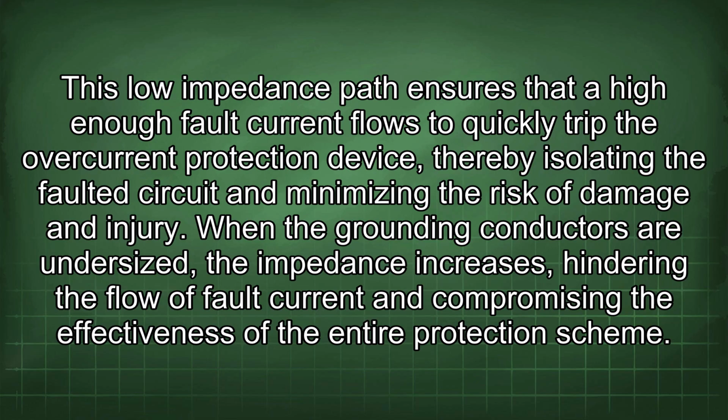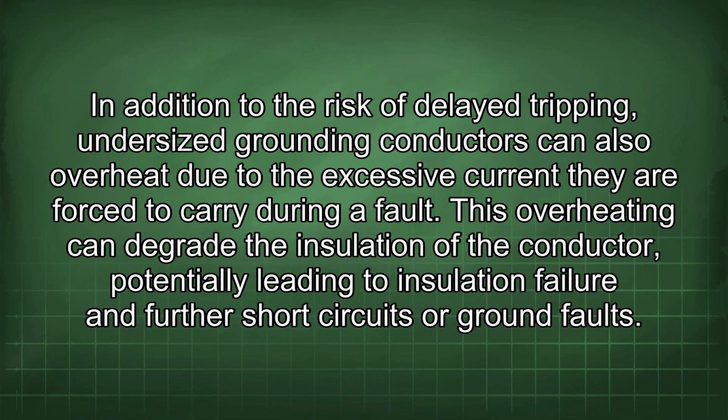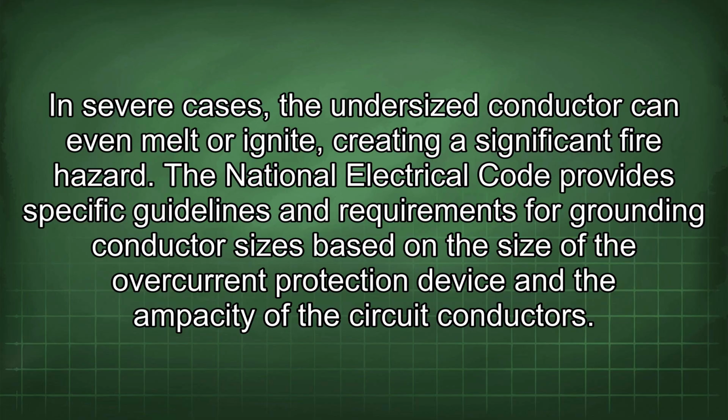In addition to the risk of delayed tripping, undersized grounding conductors can also overheat due to the excessive current they are forced to carry during a fault. This overheating can degrade the insulation of the conductor, potentially leading to insulation failure and further short circuits or ground faults. In severe cases, the undersized conductor can even melt or ignite, creating a significant fire hazard. The National Electrical Code provides specific guidelines and requirements for grounding conductor sizes based on the size of the overcurrent protection device and the ampacity of the circuit conductors.